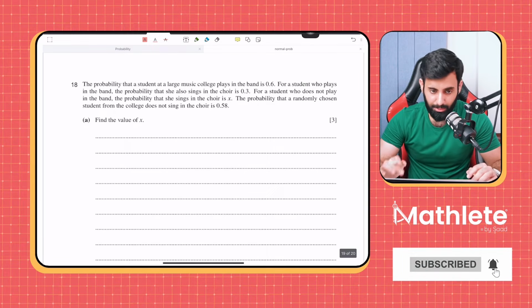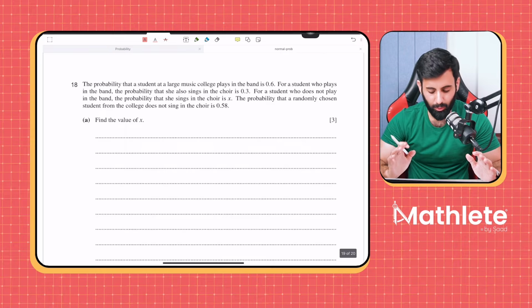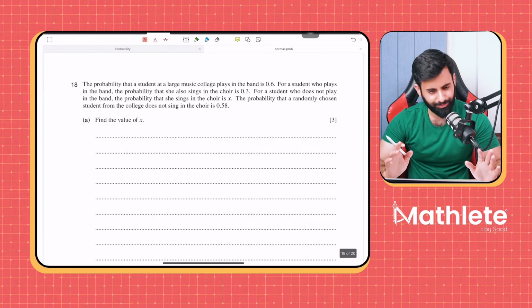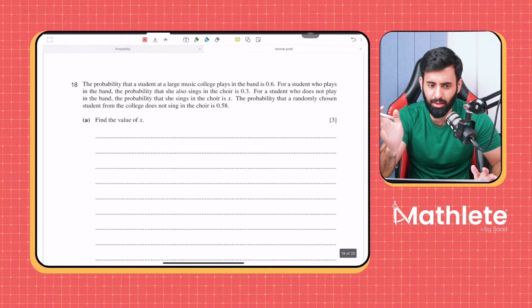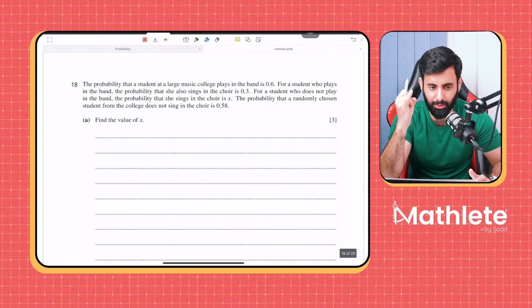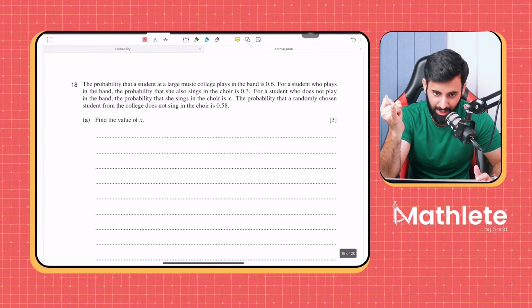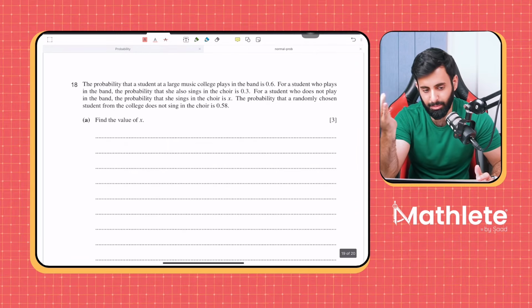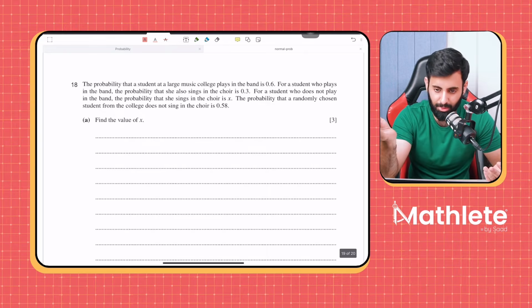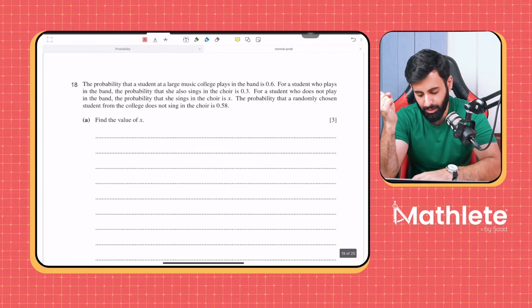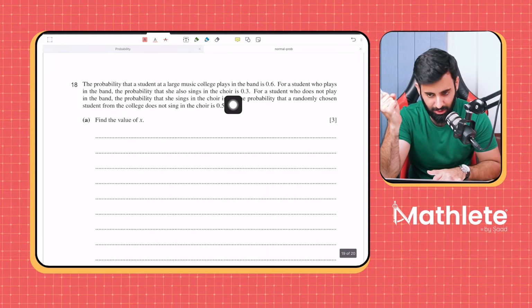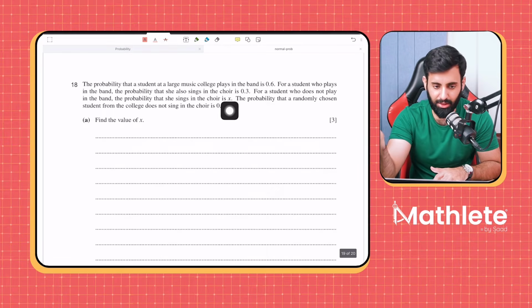Okay. I'm pretty sure just by reading the question once it's not clear. But here's what we understand. We at least understand the kind of categories that we're dealing with. So what are we dealing with? We're dealing with the possibility that the student plays in the band and the opposite. What would be the opposite of playing in a band? Does not play in the band. That's it. We find the possibility that the student sings in the choir. What would be the opposite? That he does not sing.